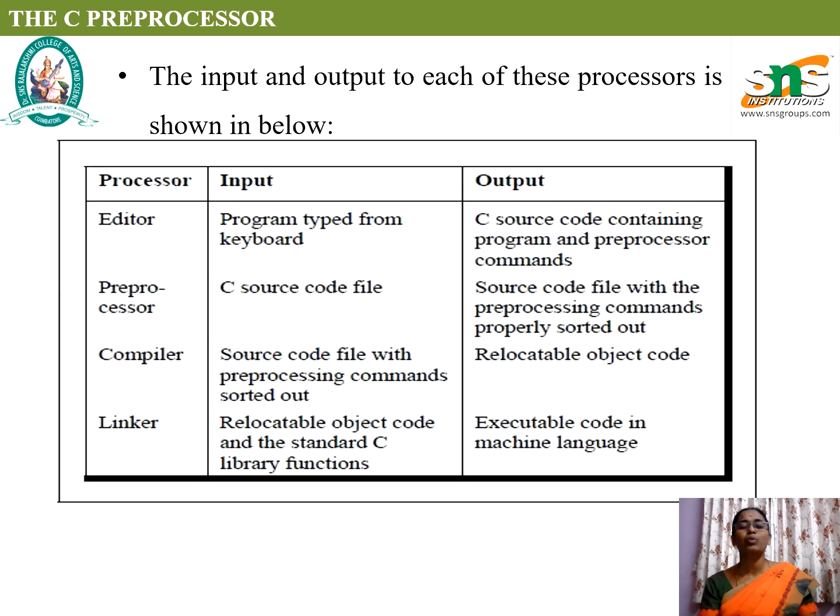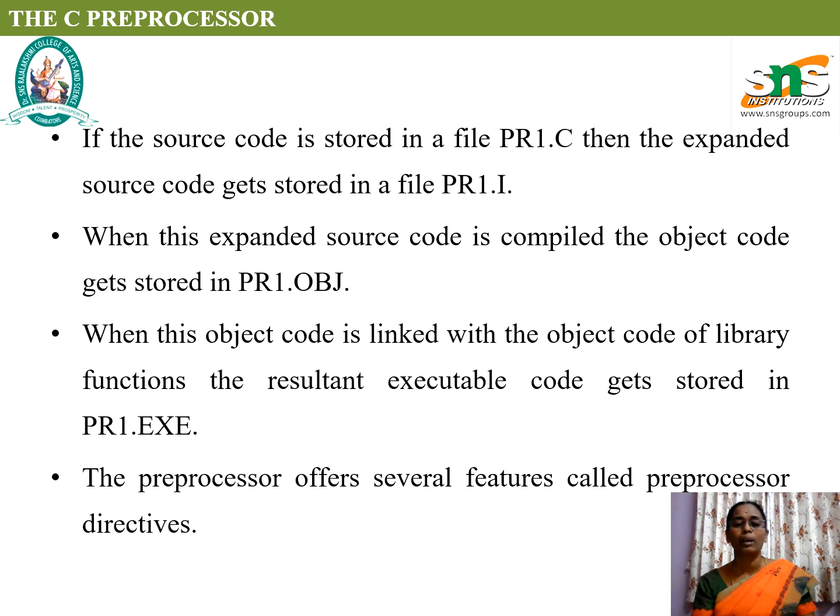All the libraries that exist for any programming language. In the case of C programming, we have header files like stdio.h, the standard input and output header file, and conio.h, the console input and output header file. These kinds of files help the compiler or the linker to execute the program smoothly.